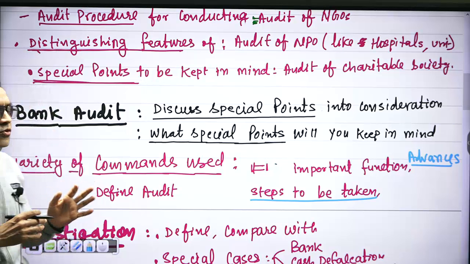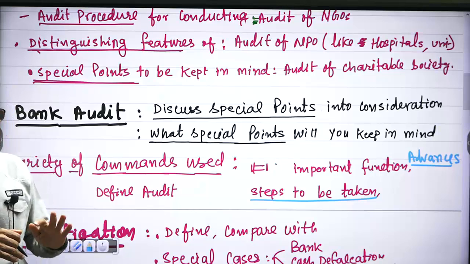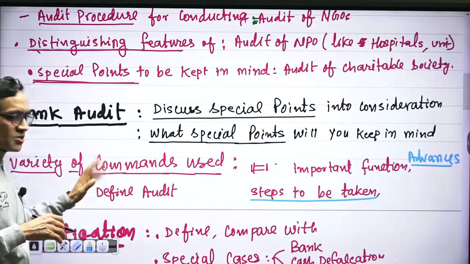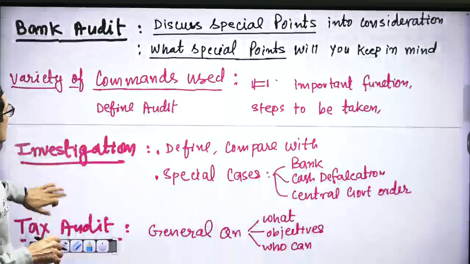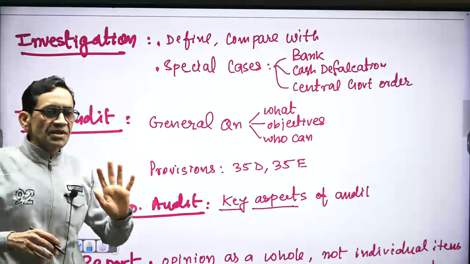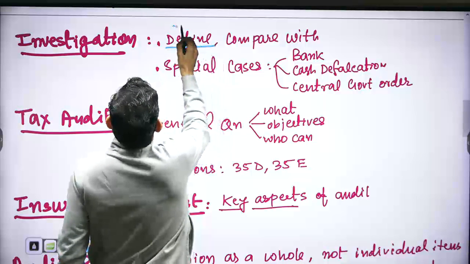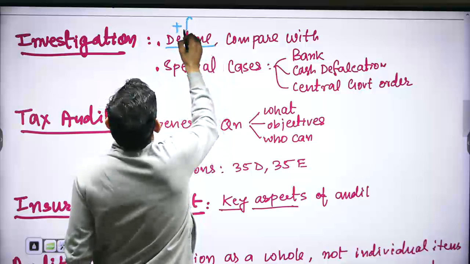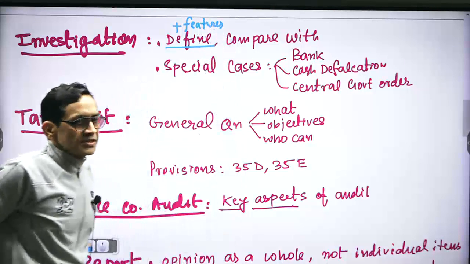So in case of bank audit, that is very important also. And central to bank audit is advances. So different kinds of questions may also be asked. With regard to investigation, the command of the question is much expected. You are asked meaning of investigation, you write meaning with features. Meaning won't be sufficient. You should write meaning with features. Just a two-liner meaning won't suffice.